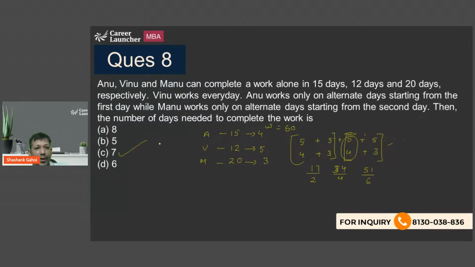So if you look at the topic of time and work, the wordings might be a little different, but in every question I'm going to assume either the work or the efficiency, and eventually we are going to get the answer to every question. If you are stuck with some logic, then do it manually. And a question on time and work is a guaranteed 3 marks question in the exam.